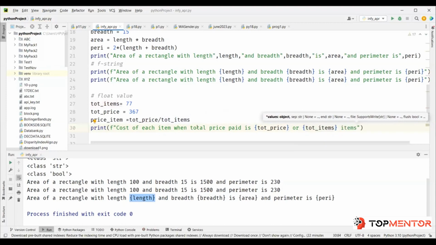Cost of each item when total price paid is so much for, this is for 77 items is, currency. Let's say I put some currency.